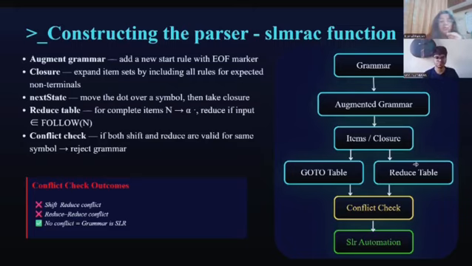Finally, the most important step, conflict checking. If for any state and input symbol, both a shift and a reduce are valid, that is a shift-reduce conflict, and the grammar is rejected. Same for reduce-reduce conflicts. Only if there are zero conflicts does SLR MAC return a valid automaton, and that's a guarantee of correctness.